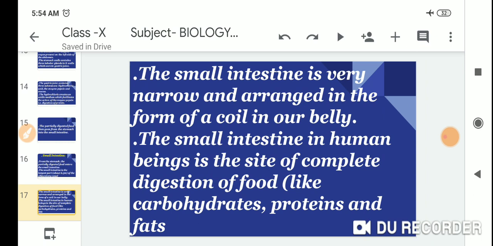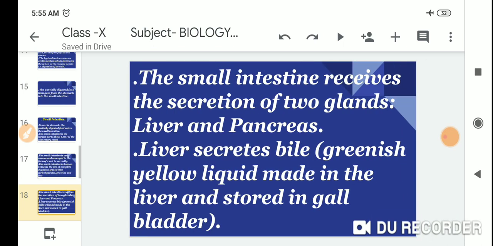The small intestine in human beings is the site of complete digestion of food like carbohydrates, proteins and fats.